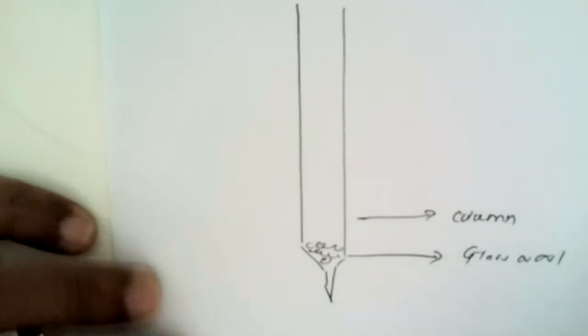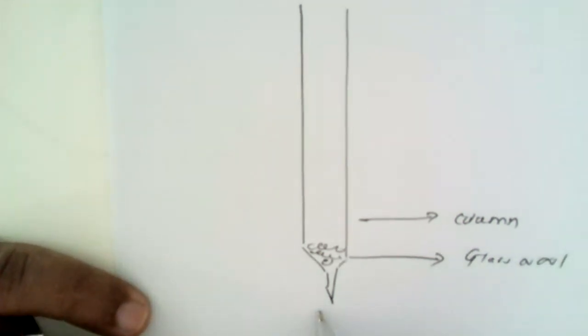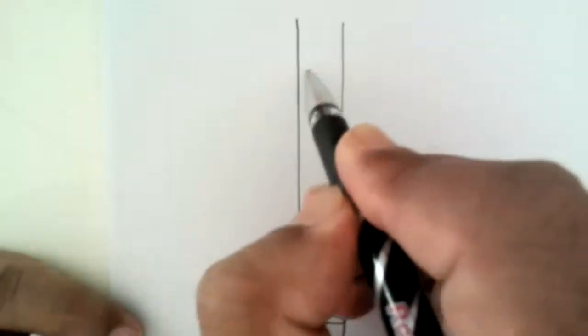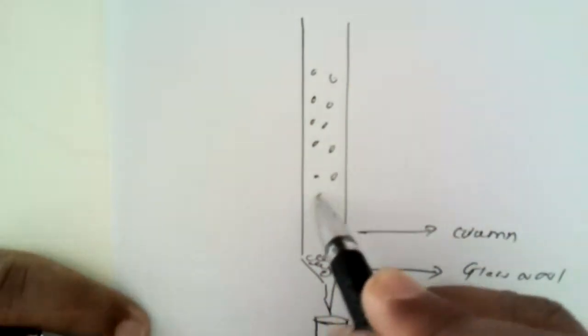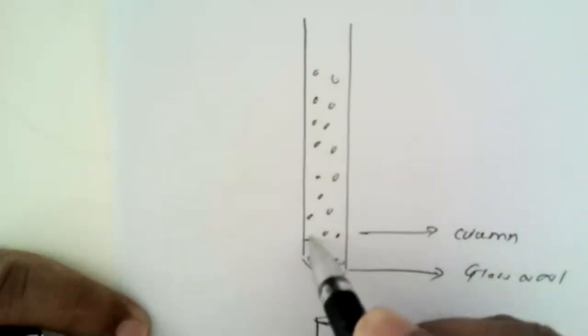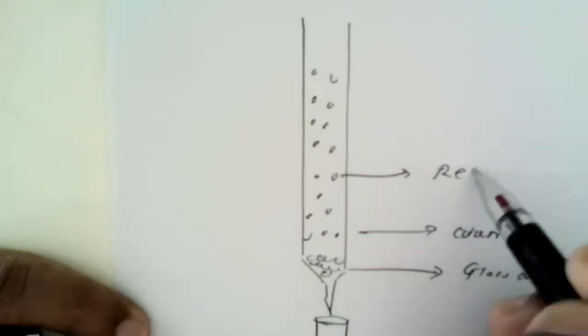This is the setting of the assembly, and here we keep a reservoir or a beaker in which we can collect the lanthanum ions, and this column is packed with the cation exchange resin.